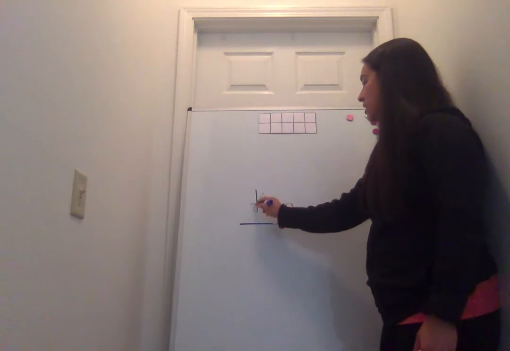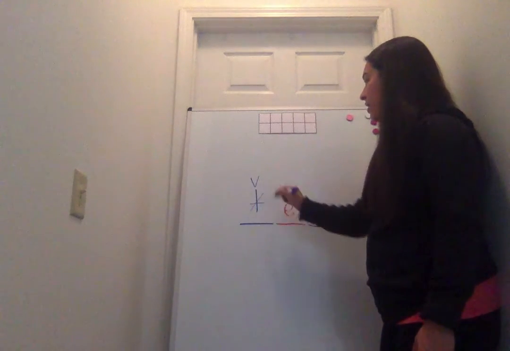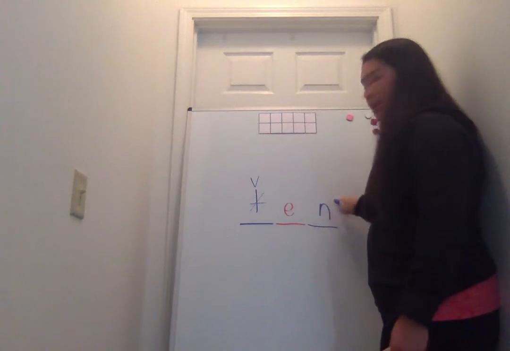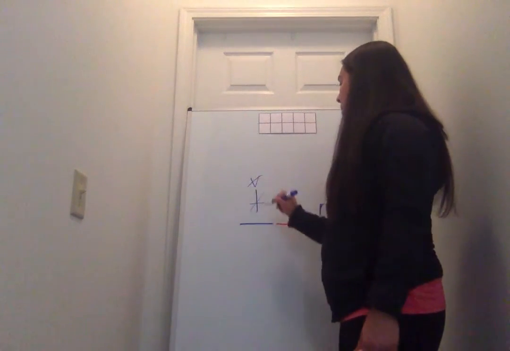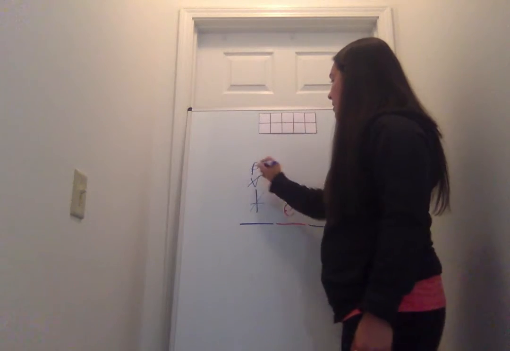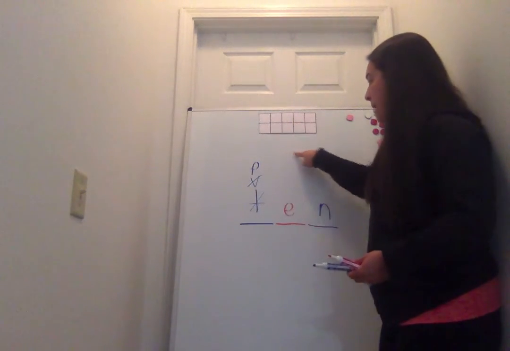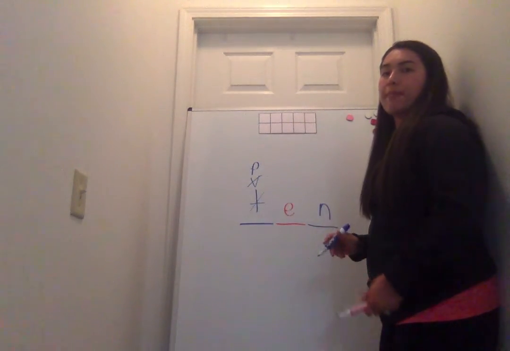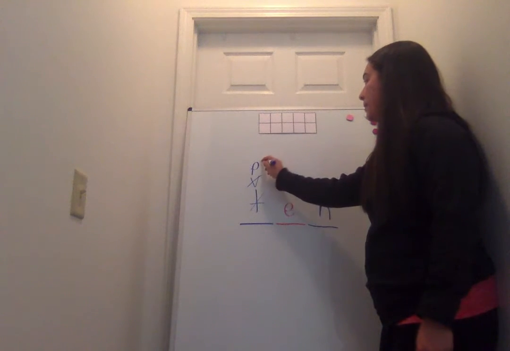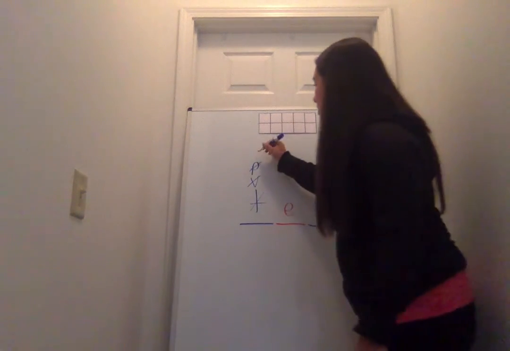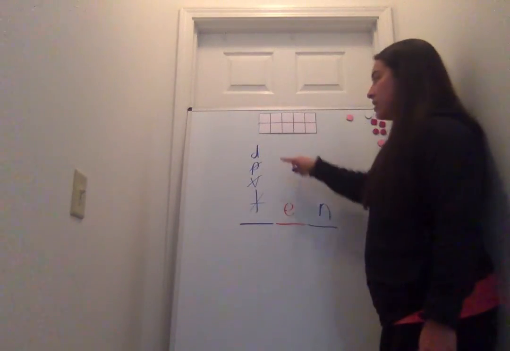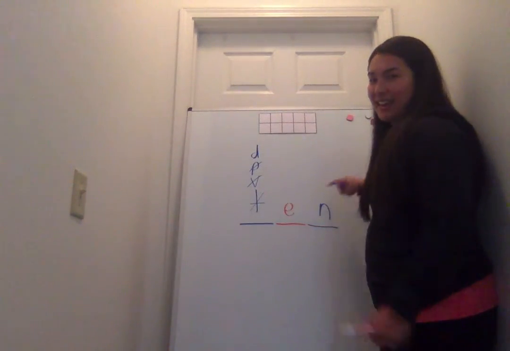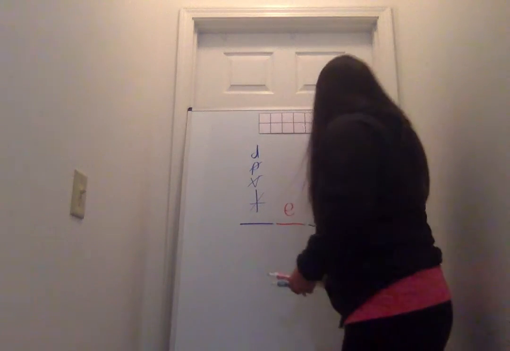Get rid of the t and put in a v. Ven. Your word is ven. Get rid of the v and put in a p. Pen. Your word is pen. Get rid of the p and put in a d. Your word is den. Great work.